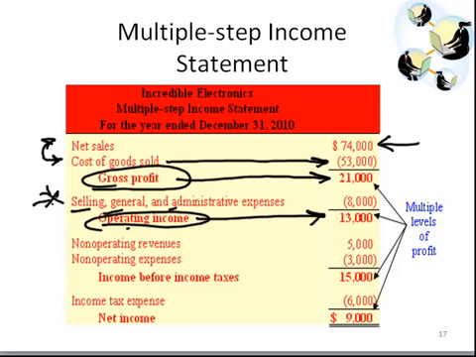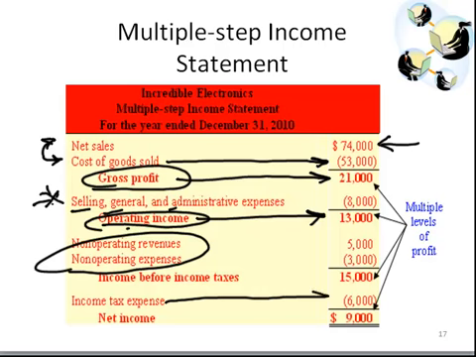This is the aspect of our business that is recurring day after day, week after week, month after month, and financial statement users can expect to recur in future years. We then segregate out things that are a little bit unusual in nature, things that are not related to our normal day-to-day operations, to get our income before taxes, from which we finally subtract out income tax expense to get, bottom line, our net income.